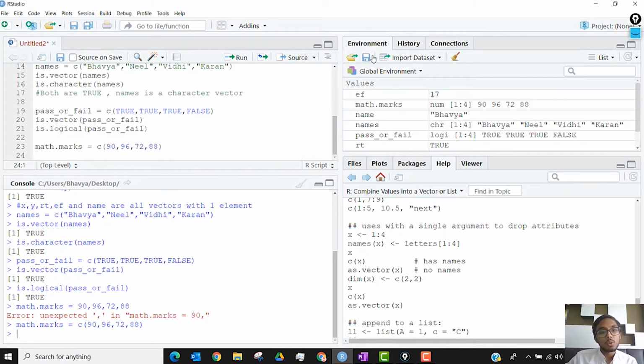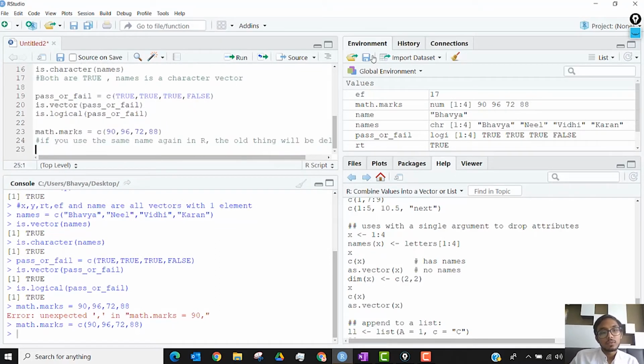So if you use the same name again in R, the old thing will be deleted. To show you an example, name equals Vidhi.